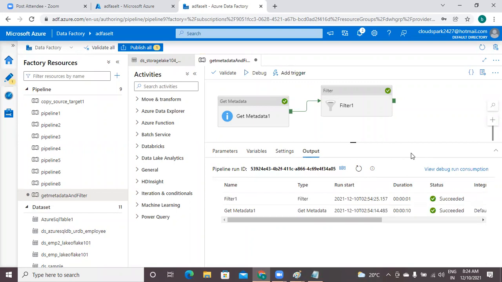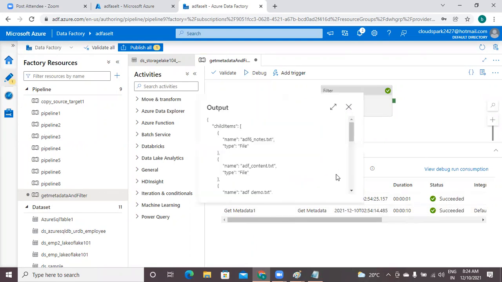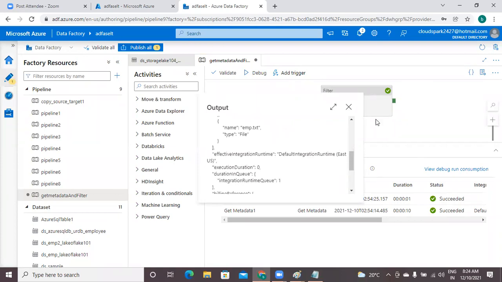So both are completed. First, get metadata. Once again, please check the output. In the output, you have 5 items.